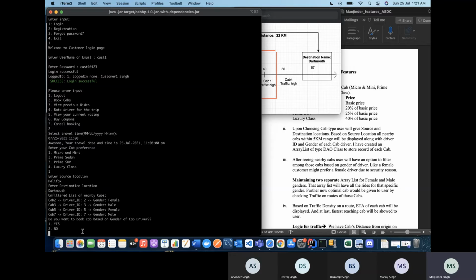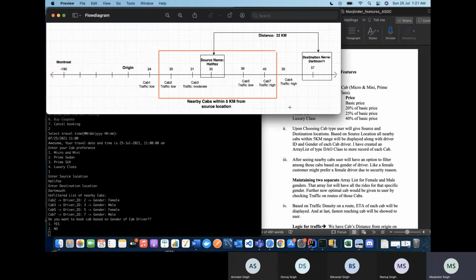Each cab has a driver with a specific gender, as mentioned in the description. We are giving the flexibility to choose a driver who is female, for security reasons. So I'll give option one here, going through gender preference, and I'll choose female as an option.